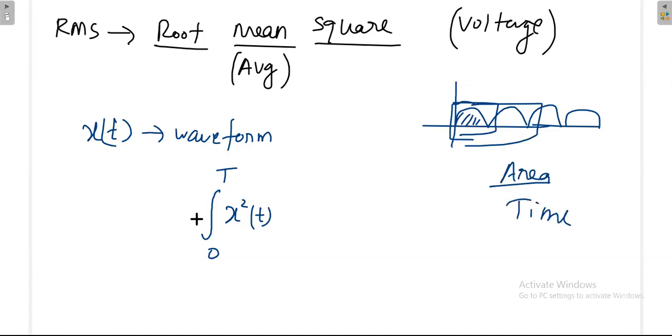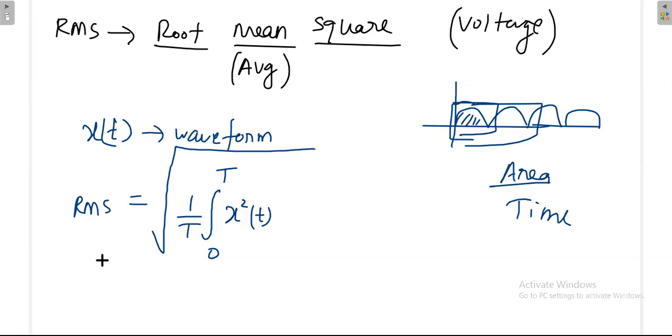So area means integration. You have to take the average, that's why 1 by T. 1 by T integration x square of t. Then finally you have to take the square root. So this is the definition for the RMS value. If you have some waveform, square root of 1 by T integration 0 to T x square of t.